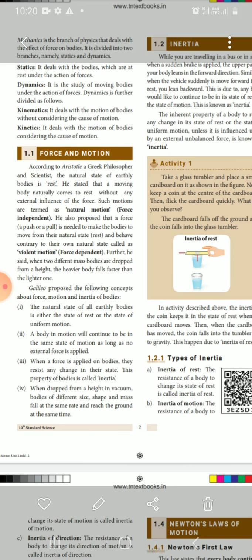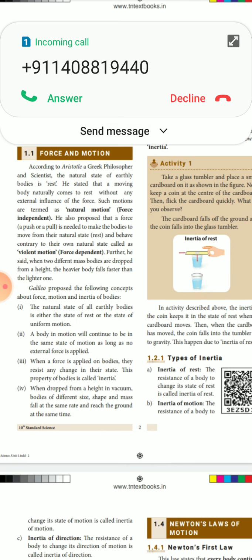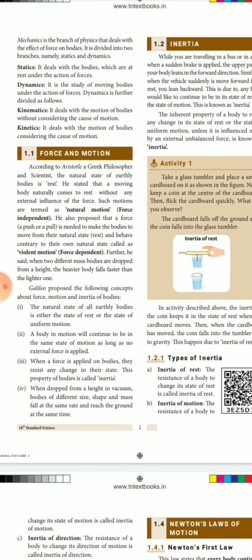Further, he explained that when two bodies of different mass are dropped from a height, a heavier body falls faster than the lighter one. For example, take two objects, one a stone and another a paper ball. Throw them up and they come down.